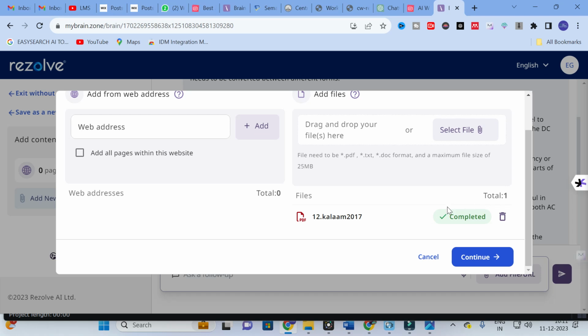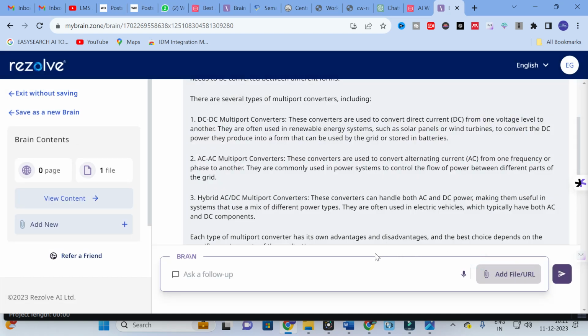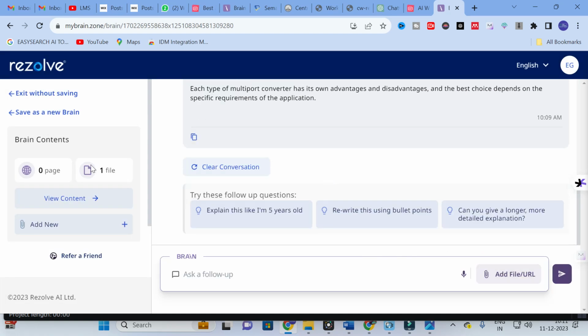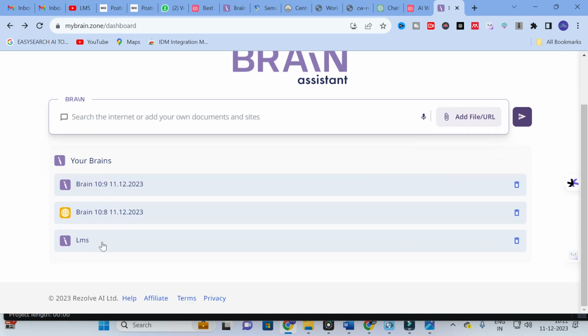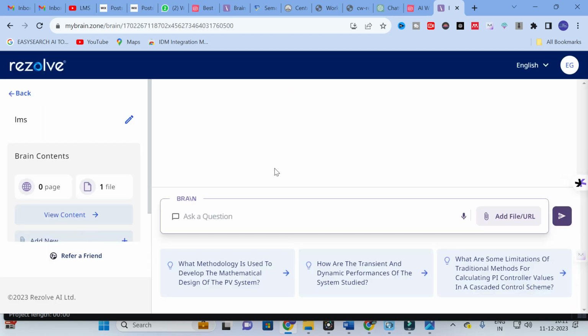So here you can see an option called completed. After that, click on continue. So here you can see that one file is added, and then go back. So this is the file. So this is the paper uploaded.